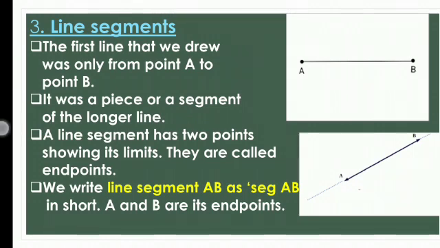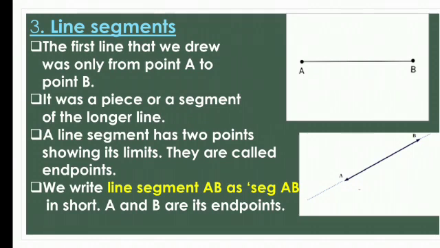Now in that, students, the first line that we drew was only from point A to point B. Before, what we studied, we drew a line from point A to point B. Now, it was a piece or a segment of the longer line, just a part of the longer line.